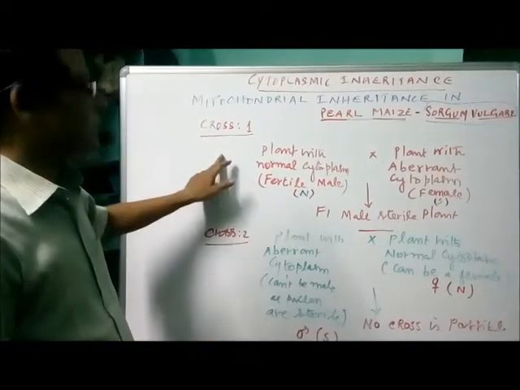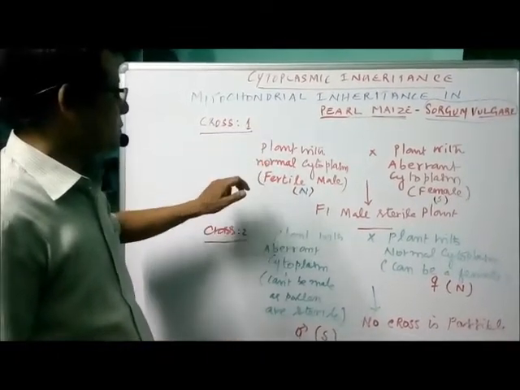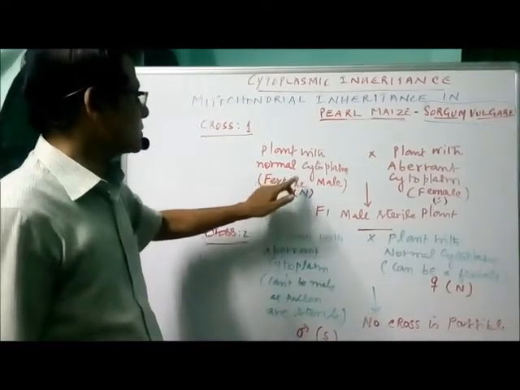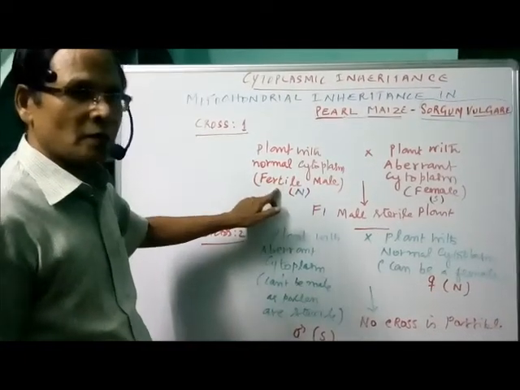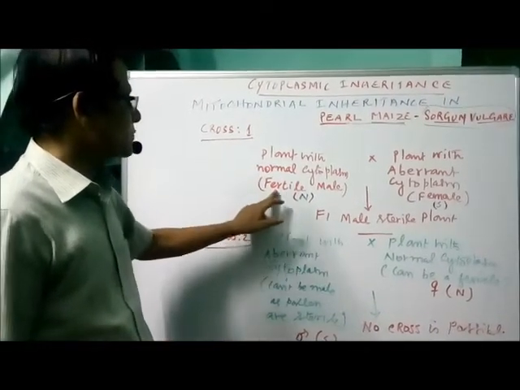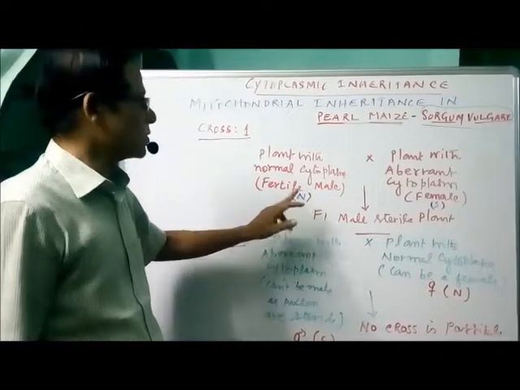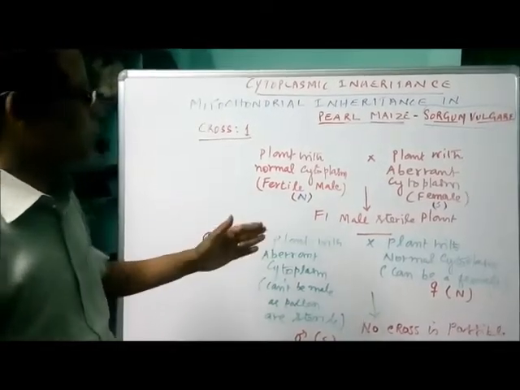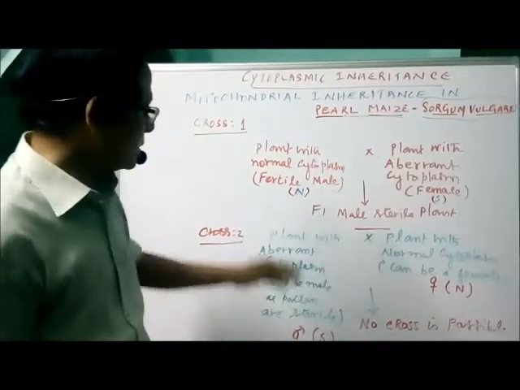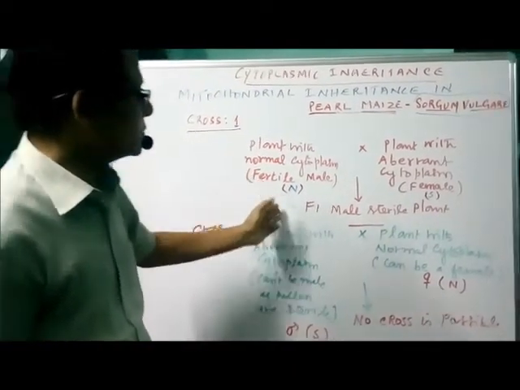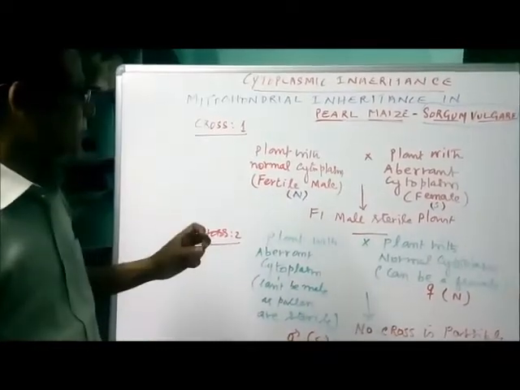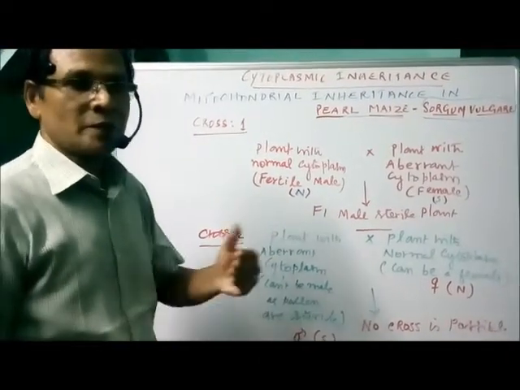In the first cross, a male plant was taken with a normal cytoplasm, so it is a fertile male. It is crossed with a plant with aberrant cytoplasm, that is a female. Here the pollen grains are transferred to the female. So it is an S plant. So the F1 male becomes sterile.